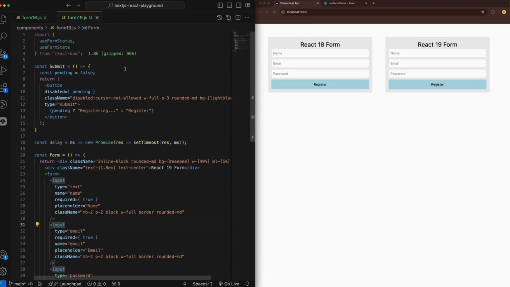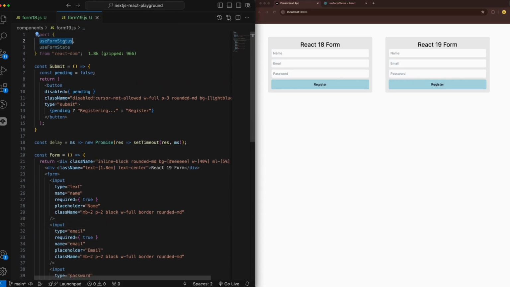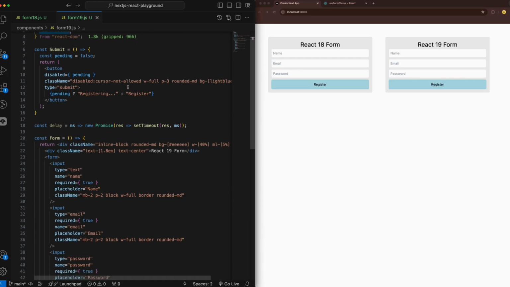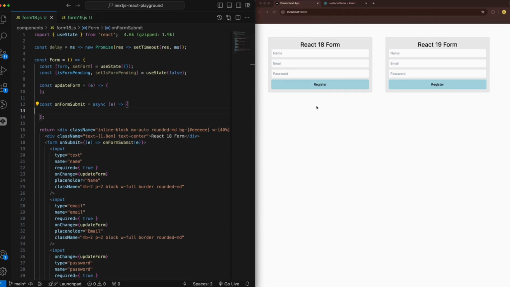For the Form 19 component, which is React 19, we're going to be using useFormStatus and useFormState, which are new in React 19, to get the status of a form, and also to set the form state of a form, and to play with that too. Cool. So let's create the forms, to make React Form 18 and 19 workable, to be able to register the details that we're going to add in these forms.